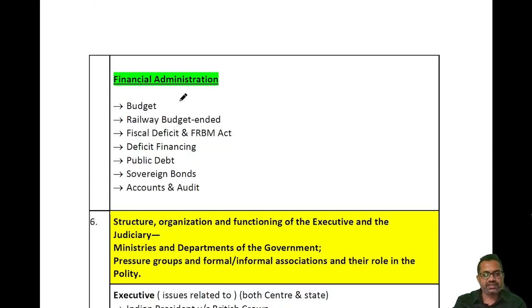Now in financial administration, questions will be asked related to budget, fiscal deficit. FRBM Act has already been asked earlier in the exam. Questions are also asked on public debt, sovereign debt, audit and account. So all these topics will be part of financial administration.